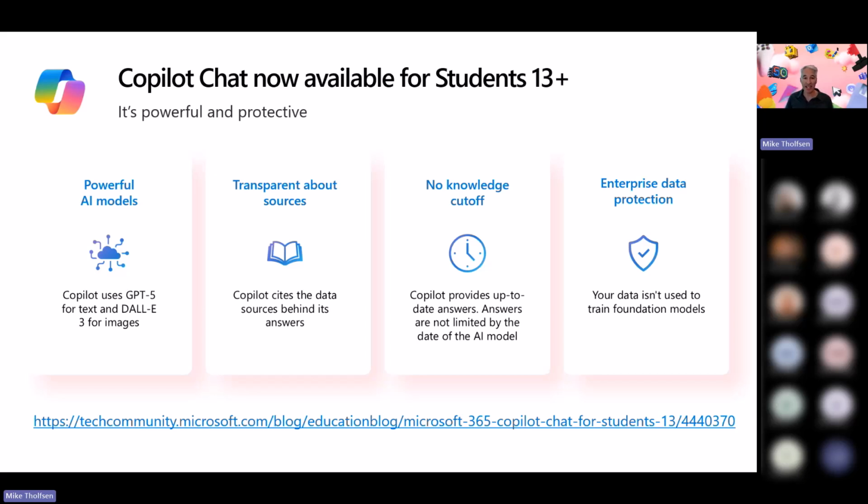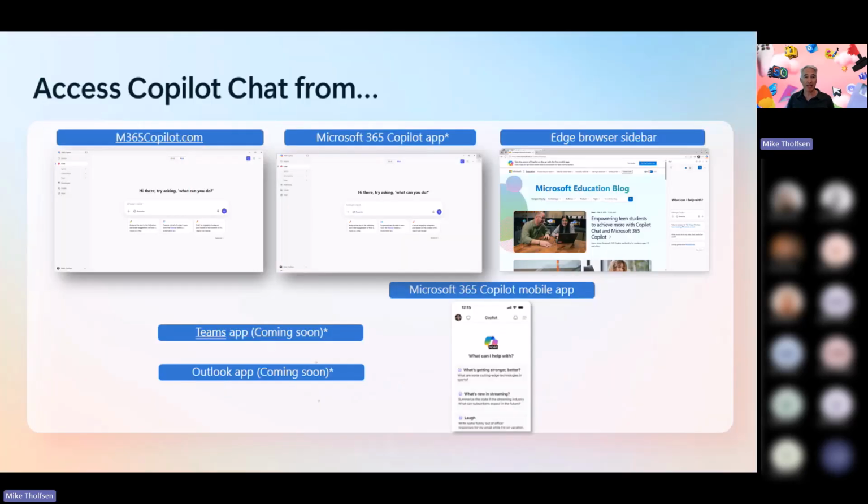This has the latest and greatest. We're actually rolling out ChatGPT 5 for folks that want to use that as well. And we have enterprise data protection, which is critical. We don't train the model against your chat inputs and the data that you put in. And it's all safe, secure, protected, local to your country as well. You can find Copilot Chat in many places. It's on the web, in the Copilot app itself, in the Edge browser sidebar, or on mobile. So lots of great places.